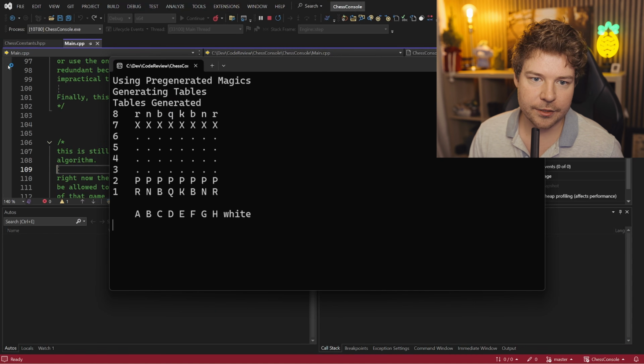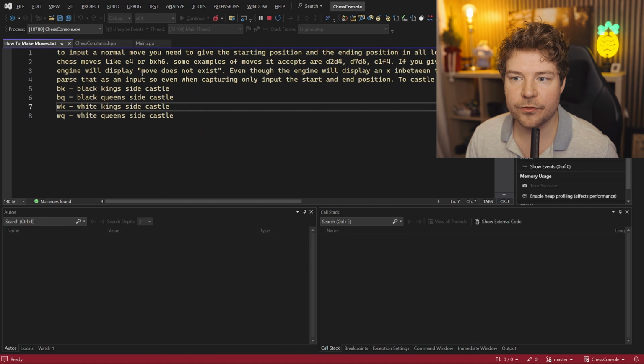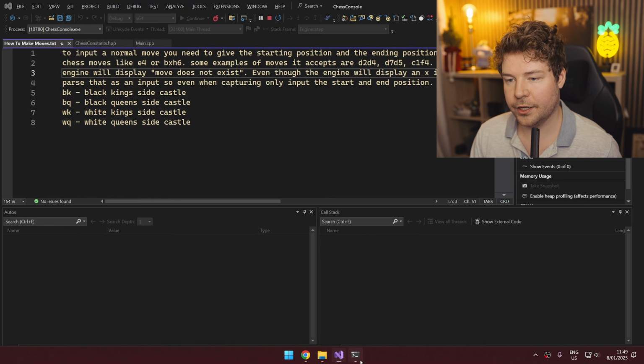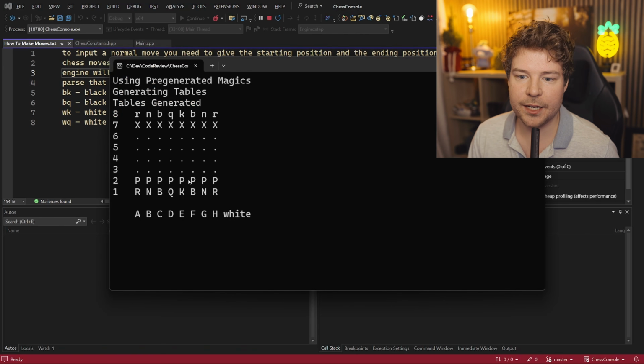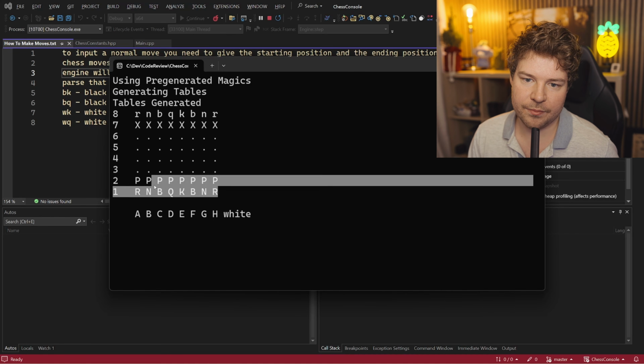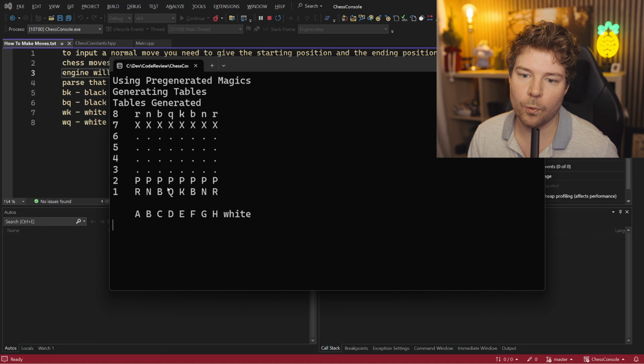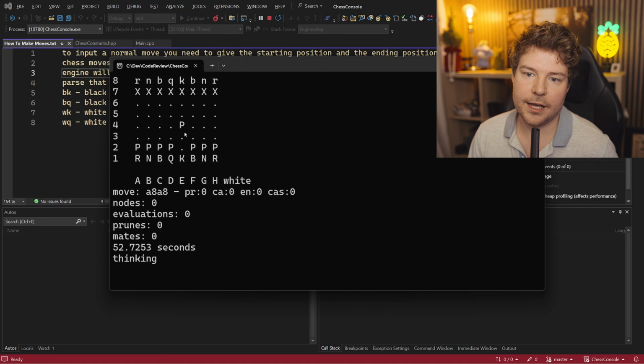Okay, so if we look at how to make moves, this is a little bit annoying, but basically I think what it's saying is we need to pick a position. So for example, I don't know, this is probably where we are. Let's just say it's white's move, but is this white? I don't know. Anyway, if I want to move the king pawn over here, I think I type in E2 to select it, and then E4 for where I want it to move to. Yes, that seems to have worked.